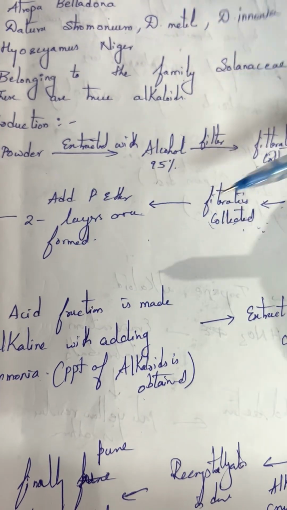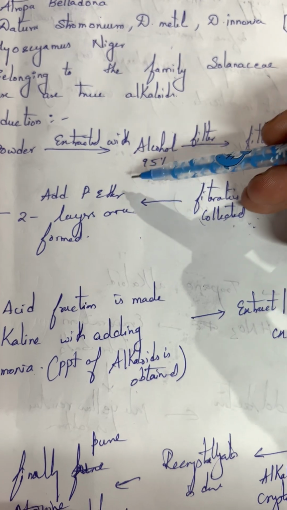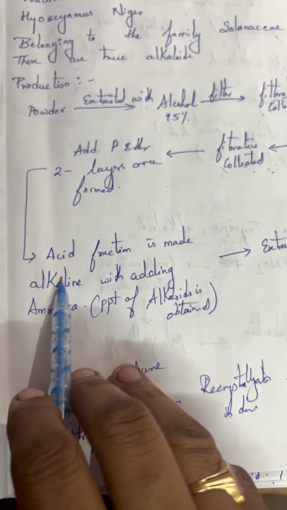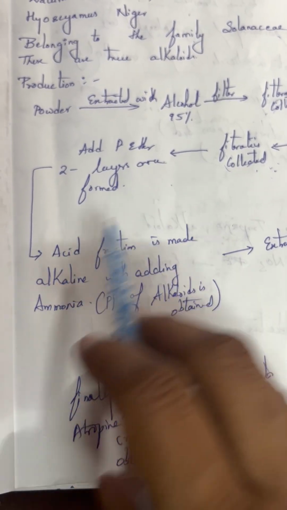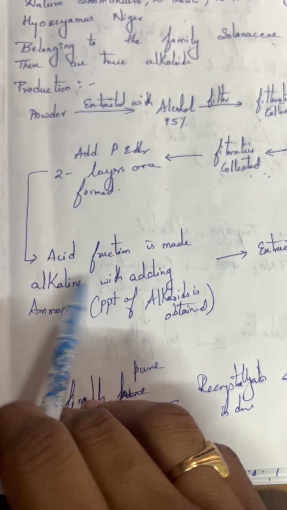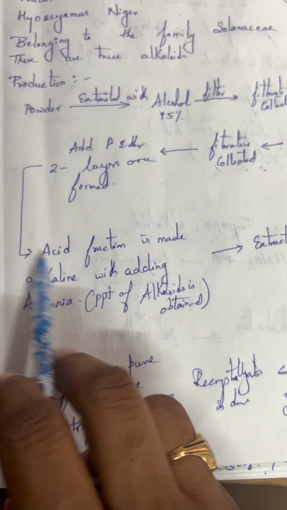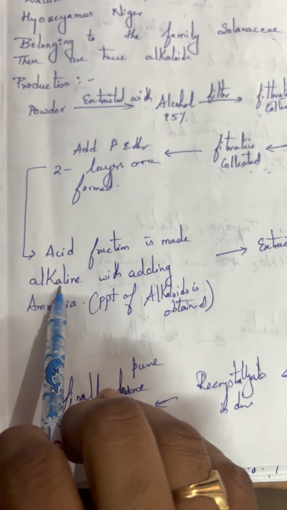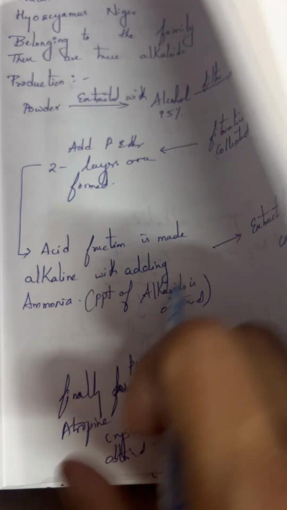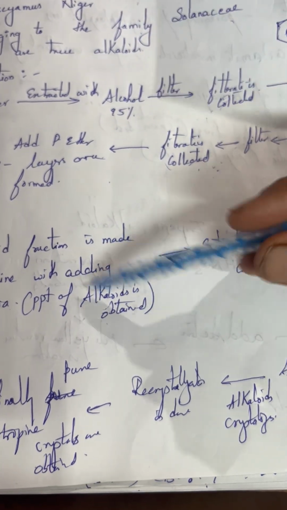When you add petroleum ether, you will get a petroleum ether layer as well as an acid layer. Two layers have been formed. You will take the acid fraction, whichever is made up of acid. The acid fraction is made alkaline by adding ammonia. It is acidic, so you have to add the base, that is ammonia. Now you will get a precipitate of alkaloids, which are in the form of salts.